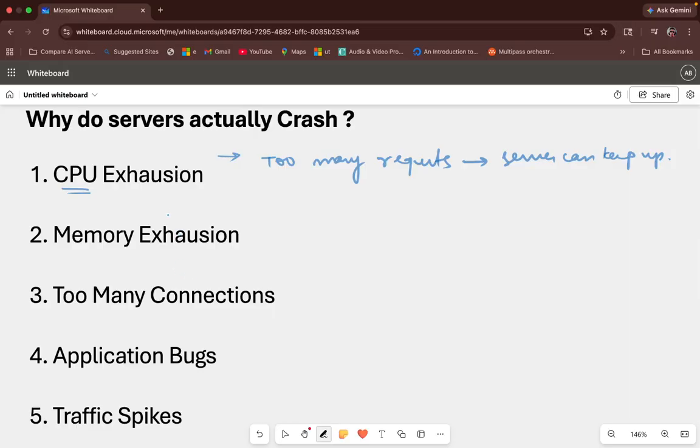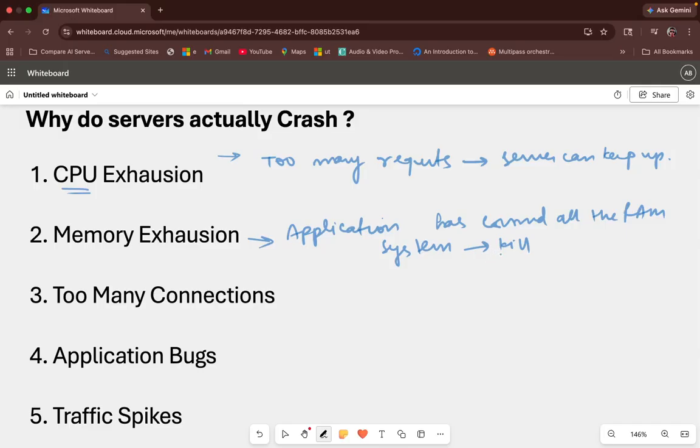Second is memory exhaustion. Again, you guessed it right, this is all because of RAM. The application consumes all the RAM and the system kills it. What happens over here? Your application has consumed all the RAM, and since there is no memory available, the system is going to kill it.